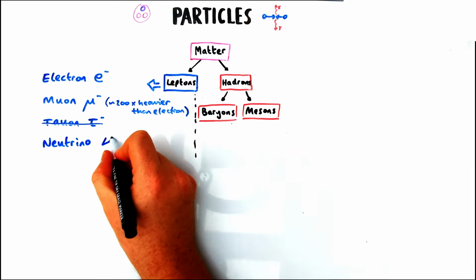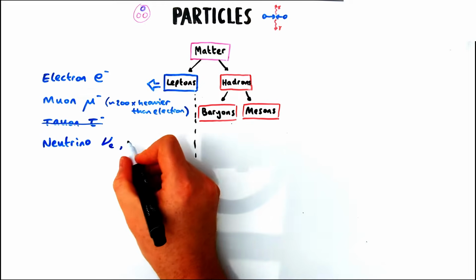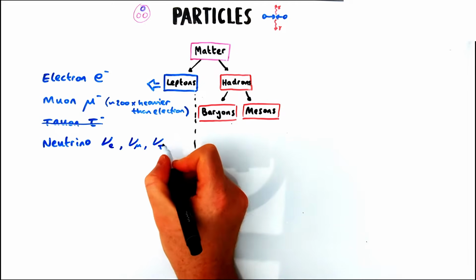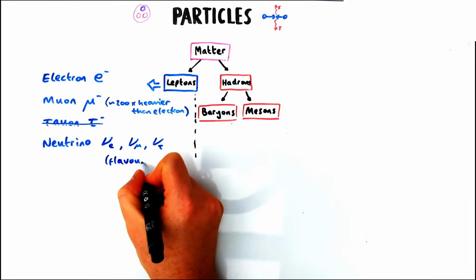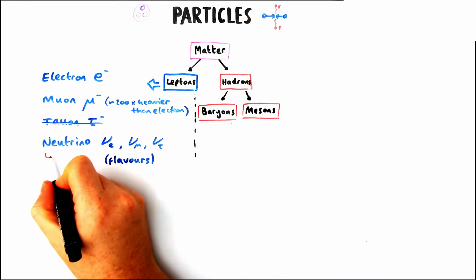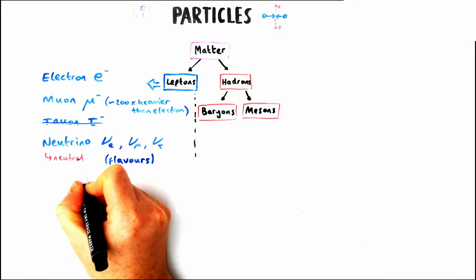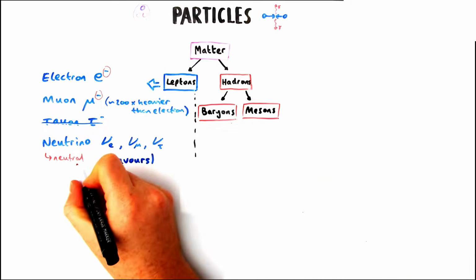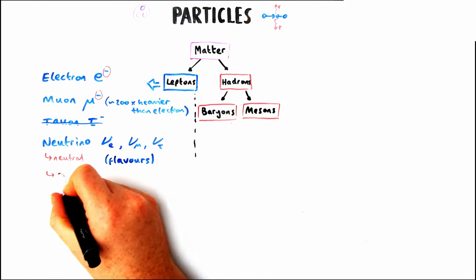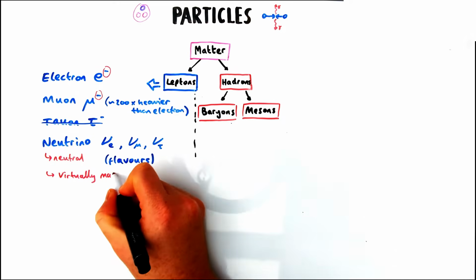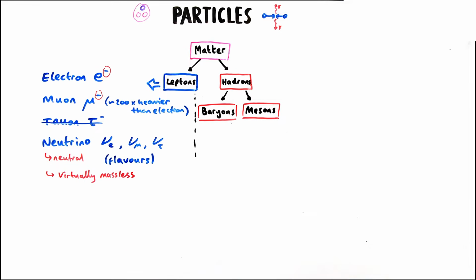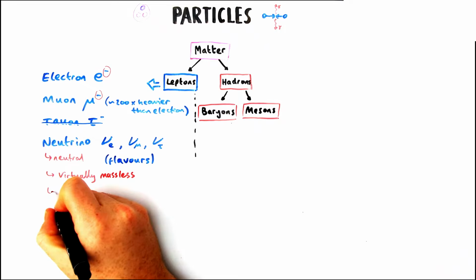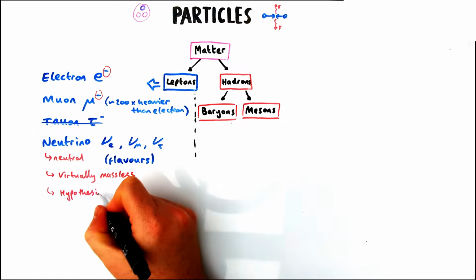Also in the lepton family we have the neutrino, which has the symbol nu. The symbol for it is kind of like a curly V, and they come in three flavours. Yes, that's right, flavours. They come in electron, muon or tauon flavours, and they are neutral as the name suggests, so they are the only uncharged lepton, and they are incredibly small. They are virtually massless, and that means they are very, very difficult to detect. It takes a lot of effort to detect one. They very rarely interact with matter.